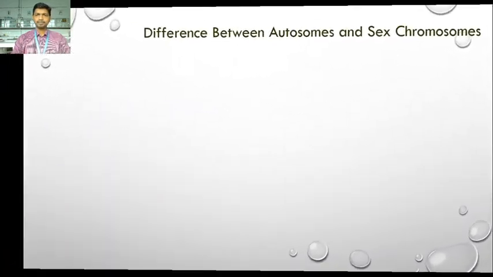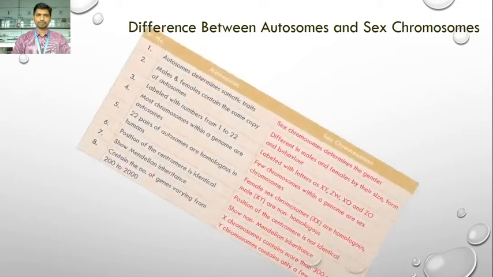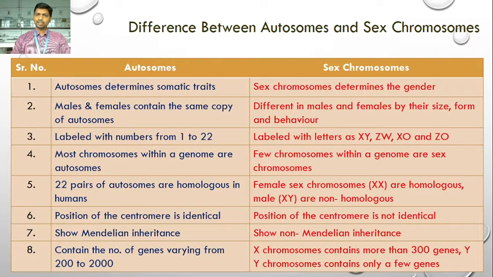Here we are going to study the difference between the autosomes and sex chromosomes. The autosomes determine somatic characters or traits. Sex chromosomes determine the gender, so the F1 form is expressed in the particular gender, whether male or female. So autosomes determine somatic characters, and sex chromosomes determine the gender.